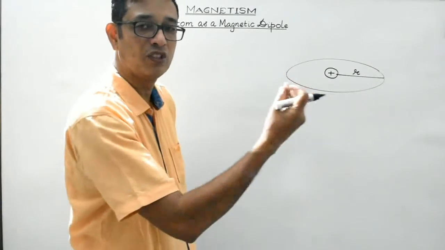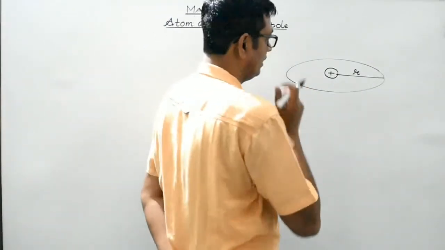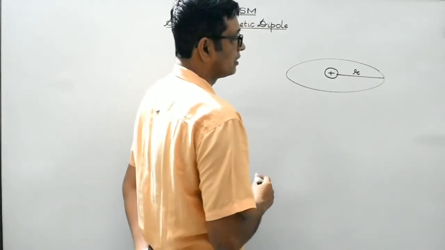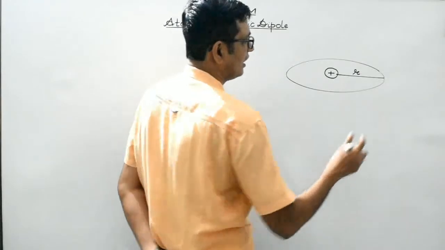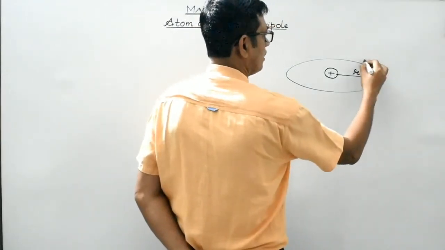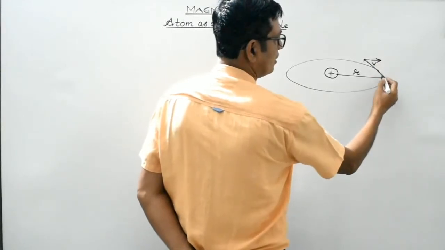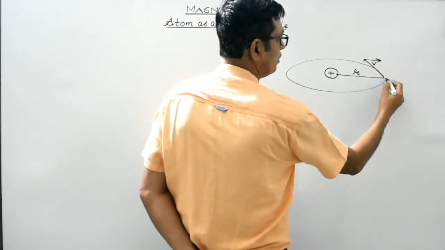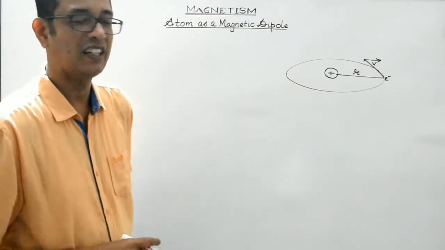This is the orbit of an electron. The electron revolves around the nucleus in a circular orbit. Let us consider the electron to be revolving in the anti-clockwise direction, like this. This will be the velocity vector, right? So let us consider the electron, this is the electron, to be revolving in the anti-clockwise direction.